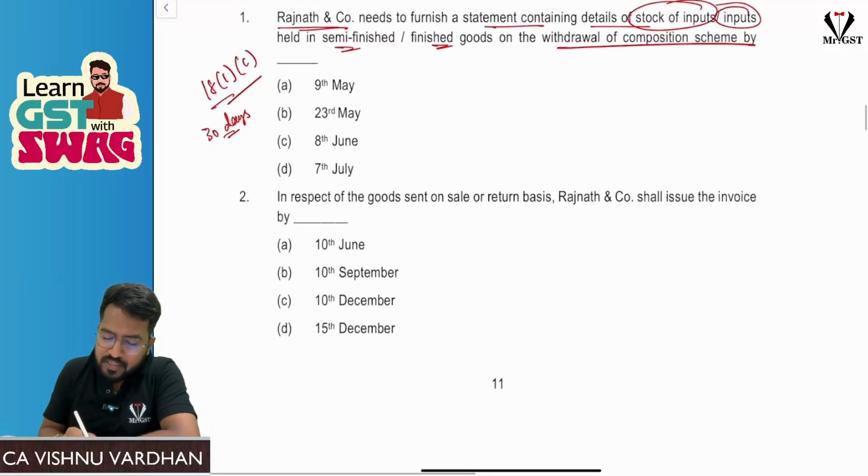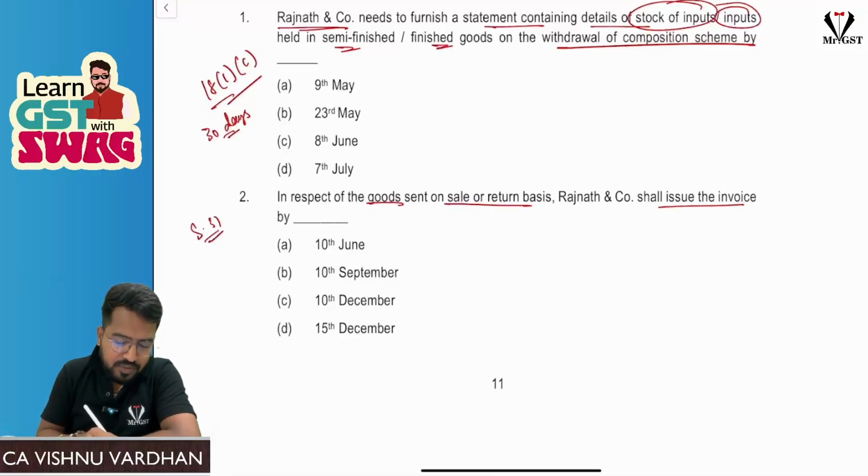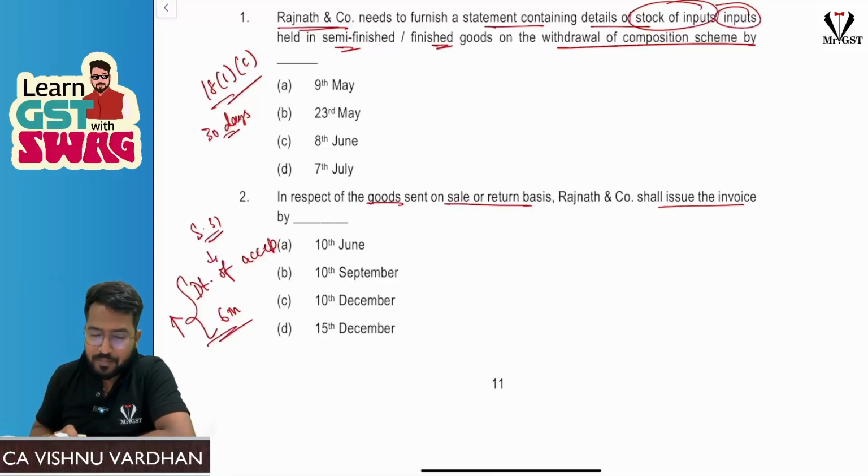Next, in respect of goods sent for sale on return basis, when they should issue an invoice. You know, when goods are sent on sale on approval basis, what is the time limit to raise tax invoice? This is section 31, time limit to raise tax invoice. What is that? Date of acceptance or 6 months from the date of removal, whichever is earlier. Based on that, we have to see the answer here. Okay, this is the next one, right?